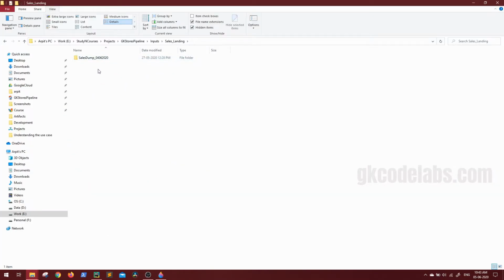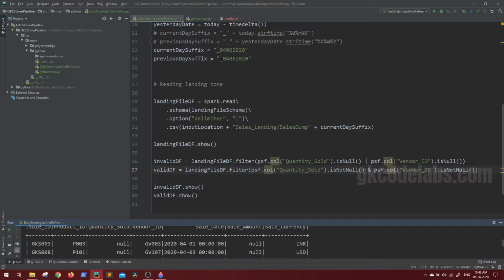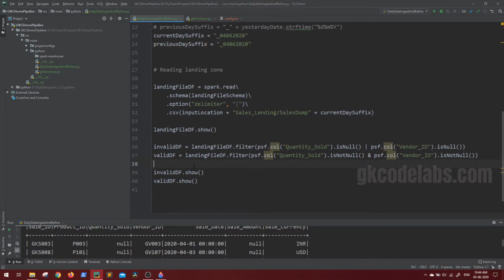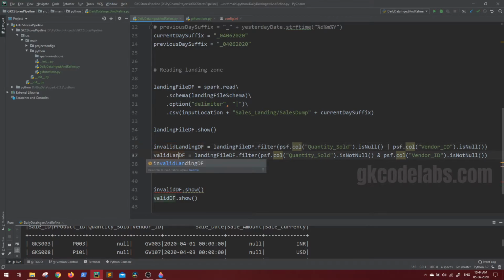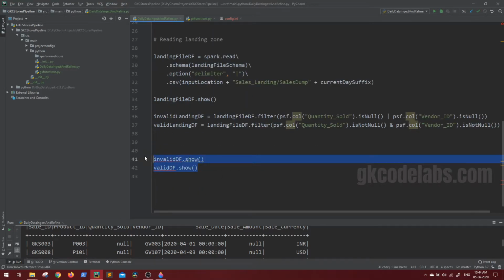As of now, the data I am reading is of 4th June and our current day zone suffix is the 4th. Ignore the previous one as of now because we are not using it. So first, let's write these two datasets as per the date on which they were processed. Let me name them properly: invalid landing data and valid landing data. I don't want to see this now, and I have to write it into particular directories. So let us see how we maintain the timestamp in the directories as we write them.